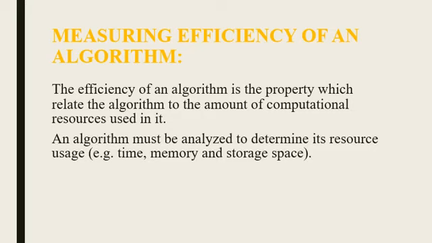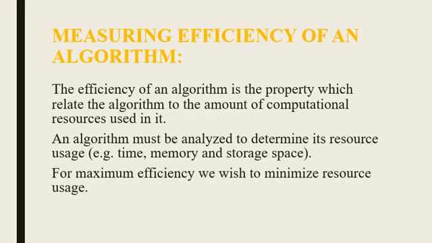What are the resources used by the algorithm? The time, memory, and storage space. Memory means your RAM, and the storage space means the space in your hard disk. For the maximum efficiency, we wish to minimize our resource usage. Our wish is to minimize the storage space and the memory to increase the speed of the algorithm.